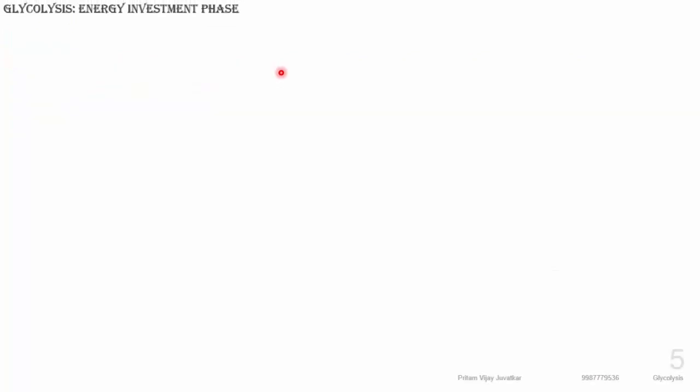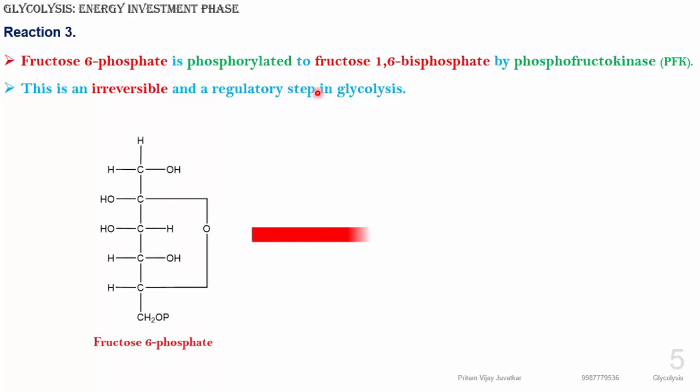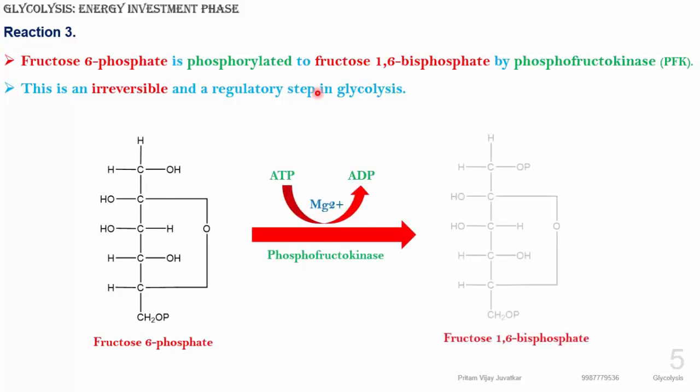Now the next reaction will be the last reaction of the energy investment phase. Of the three reactions, one was irreversible. This is again an irreversible reaction, and here also ATP is utilized. Now fructose 6 phosphate, the product of the previous reaction, undergoes an irreversible reaction in the presence of phosphofructokinase.